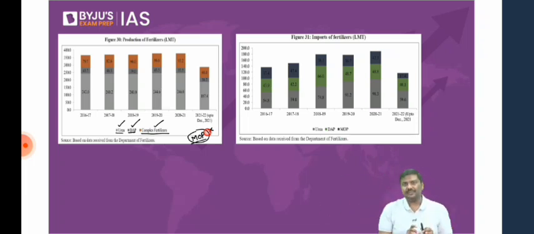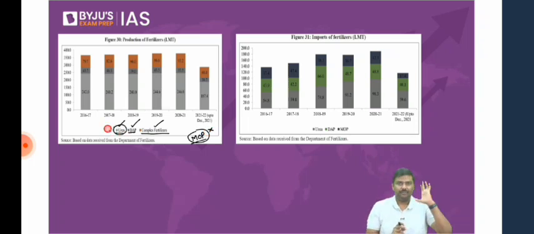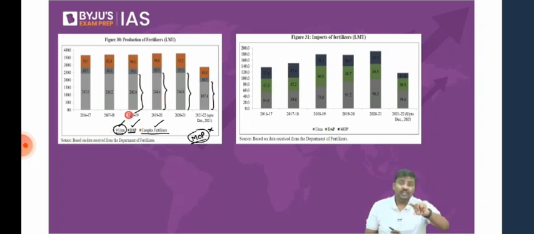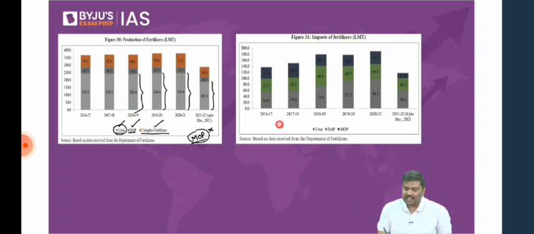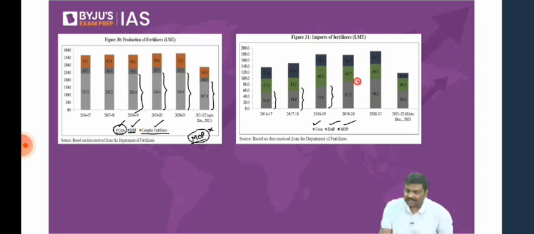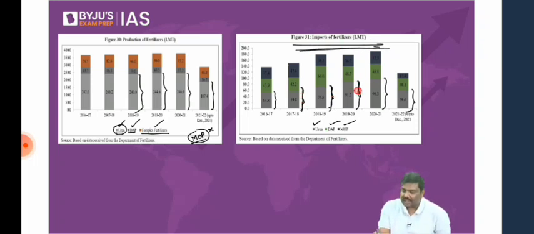But if you look at the production, what you'll observe is this. Second point: most of the production, or a substantial amount of production in India, out of all the fertilizers, is urea. Look at the graph and tell me if I'm wrong. And coming to the demand side, the consumption side, we are consuming all these fertilizers. But again, a substantial part of the consumption is urea itself. It is the same in the import data. Most of the fertilizers imported into India are again urea itself.